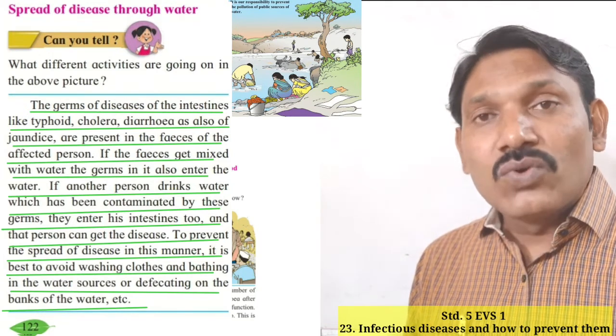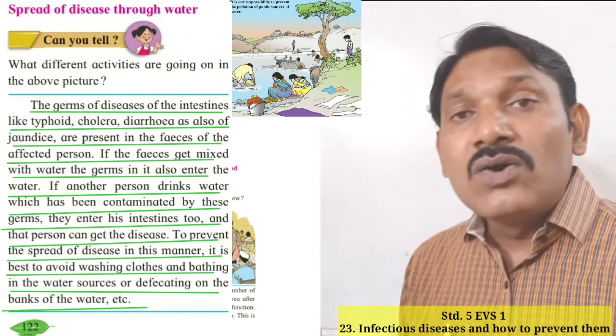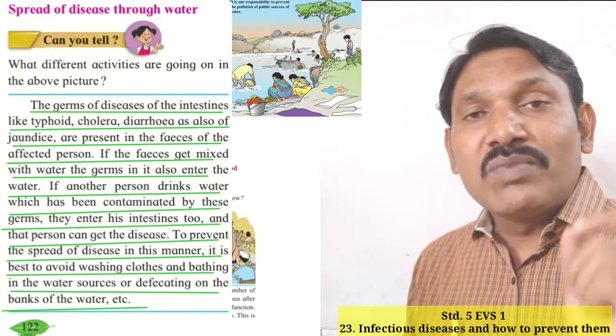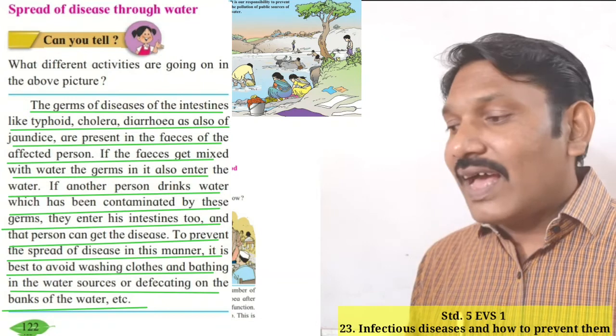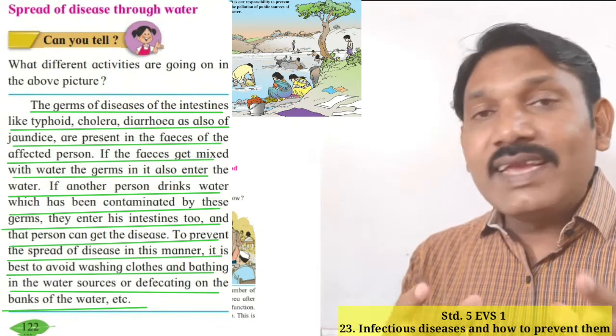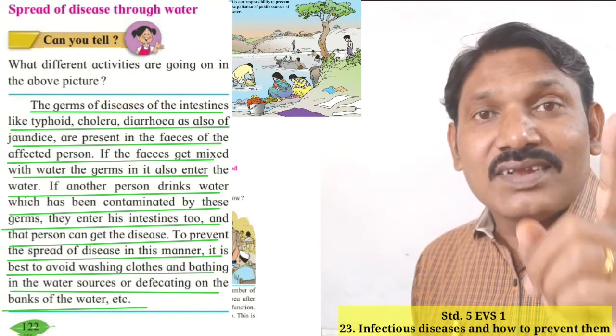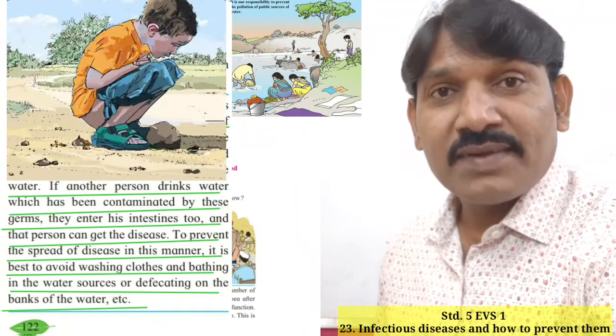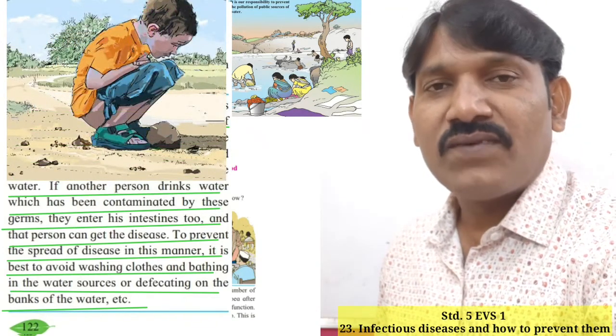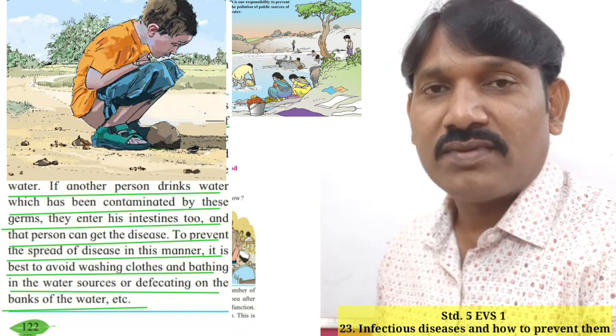Okay students, so here we should avoid washing clothes, washing buffaloes, swimming as well as defecating on the banks of the river. Dear students, defecating means discharging feces from the bowels.